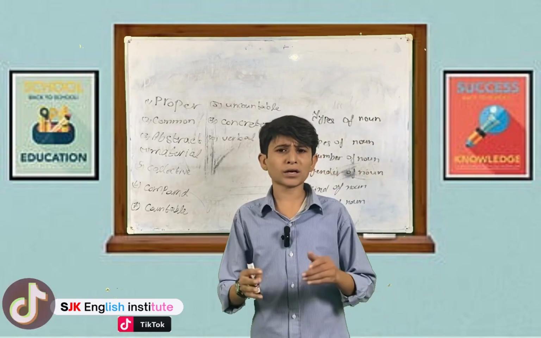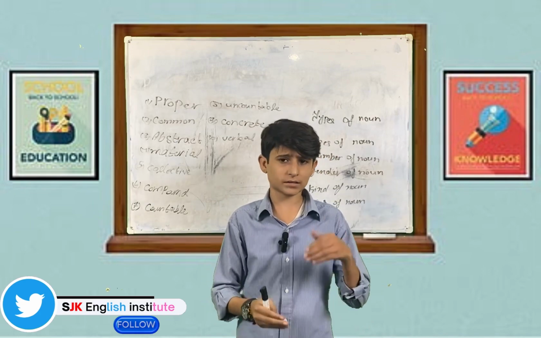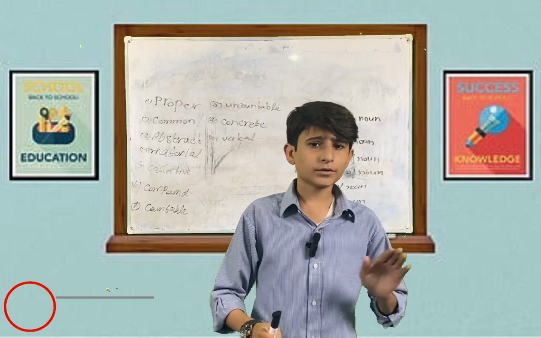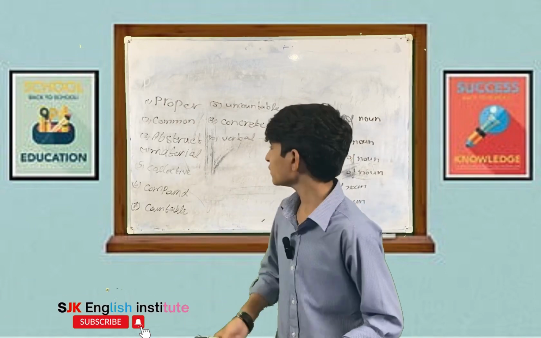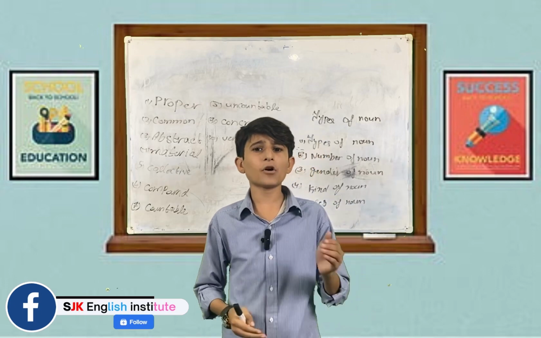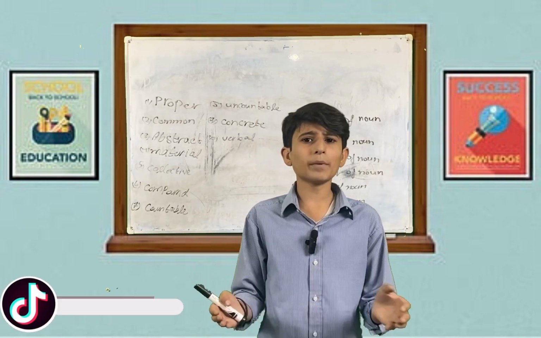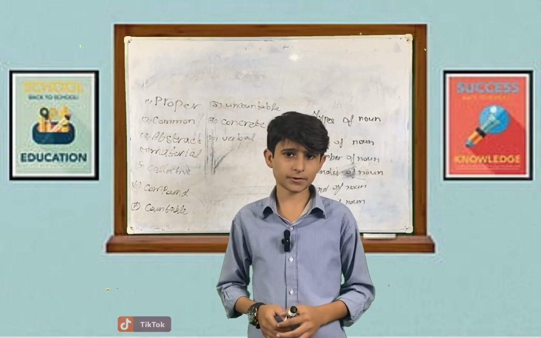Concrete nouns are those nouns which have physical existence and can be touched, for example, door, chair, light, fan, etc. After this, verbal noun. Verbal nouns are those nouns which are made from a verb, for example, I like to play cricket.